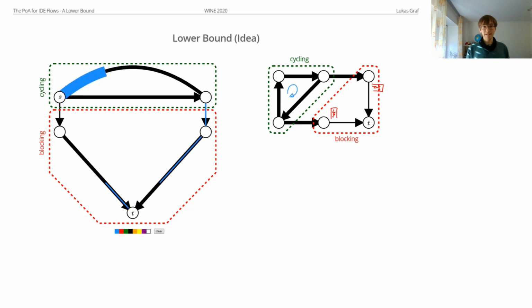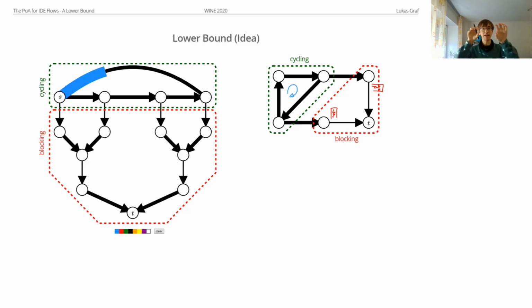Now the only problem left is that for doing so, we need a lot of blocking flow. As you can see here, the flow basically arrives at a constant rate of 1 at the sink. So we are losing flow at a rate of 1. And this means this can continue only for time u, because u is our total flow volume. And so we only get a lower bound of u. That's not good enough. So what we have to achieve is that the same flow particles block us more than once. And to do that, to use them more efficiently, we basically take the blocking gadget, copy it 3 times, and set it together like this.